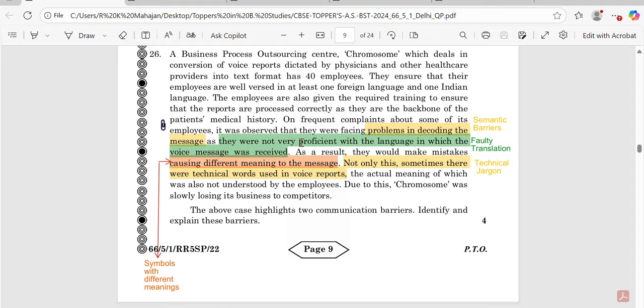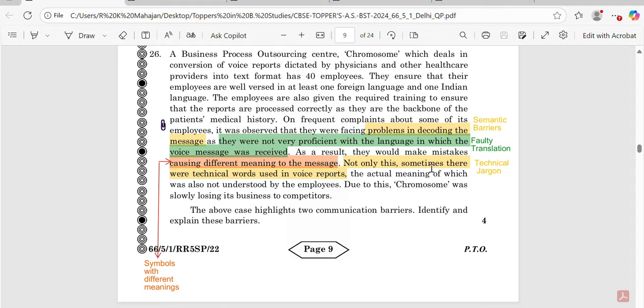They were not very proficient with the language in which the voice message was received. So this line belongs to the communication barrier, symbols with different meanings. As a result, they would make mistakes, causing a different meaning to the message.